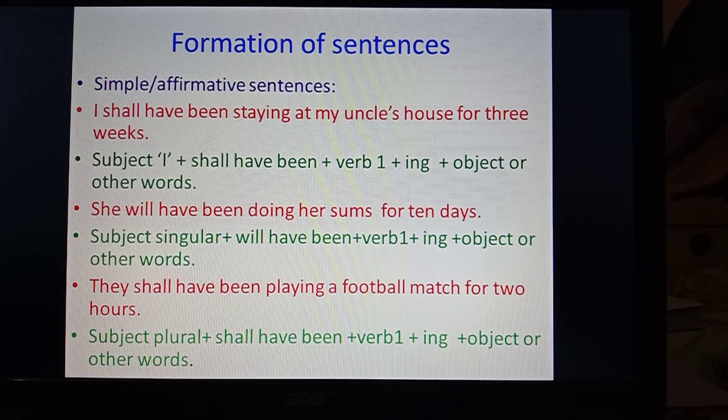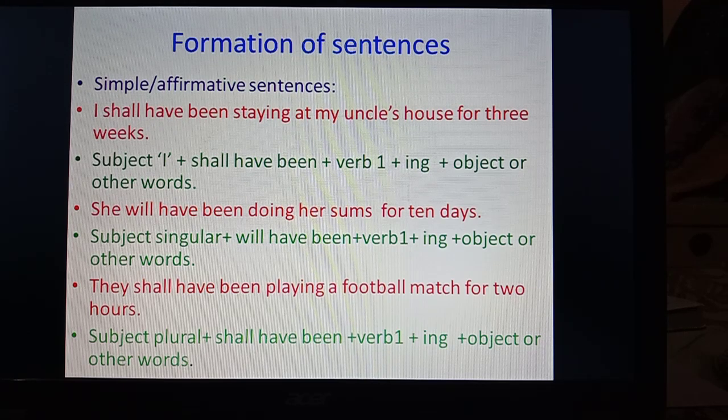Now see the example. I shall have been staying at my uncle's house for 3 years. Subject I plus shall have been plus verb first form plus ing plus subject or other words. In the same way, she will have been doing her sums for 10 days. Here the subject is singular, so will have been plus verb first form plus ing plus subject or other words will be the formation.